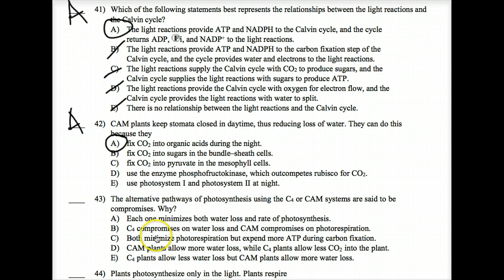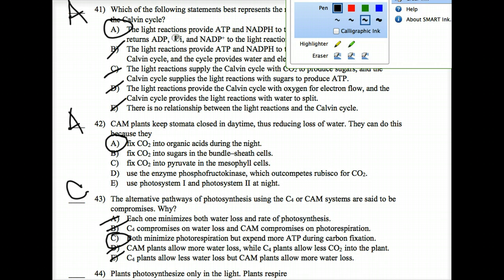That's stupid. That's not the point. C4 compromises on water loss, and CAM compromises on photosynthesis. No. Both minimize photorespiration but expend more ATP. Yes. And CAM allows more water loss, while C4 will allow CO2 in. No. And C4 plant allows less water loss, but CAM plants allow more water loss. None of those make sense, you guys. I don't even know why I put that question on your review, because there's only one possible answer there.